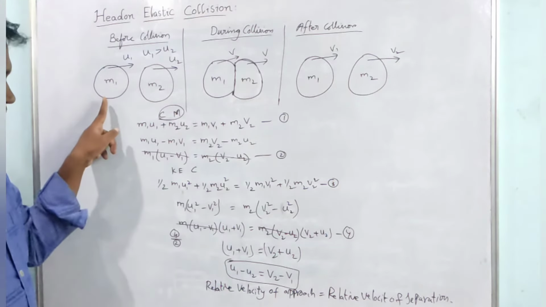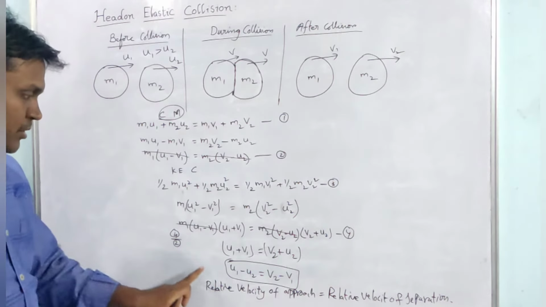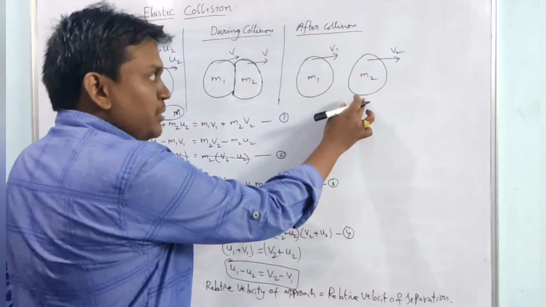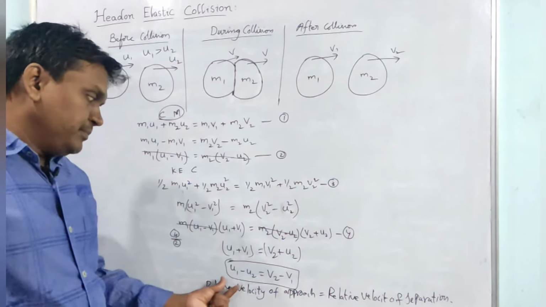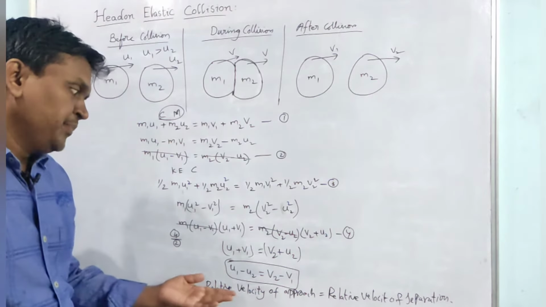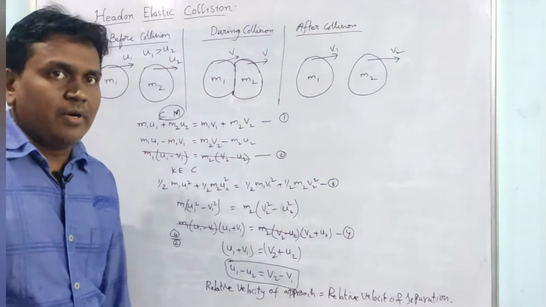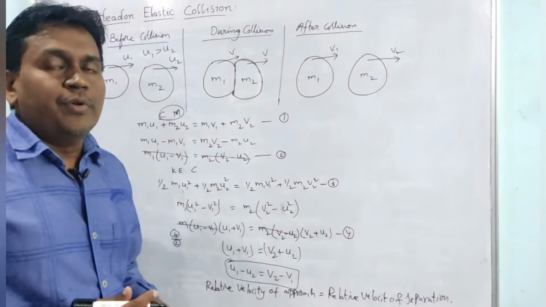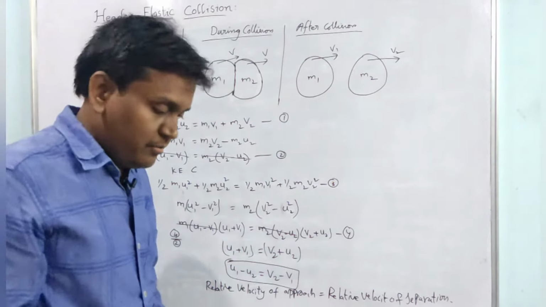See here, u1, as I said before, u1 is greater here, so u1 minus u2, and here v2 is greater, so v2 minus v1. So relative velocity of approach means u1 minus u2, and relative velocity of separation means v2 minus v1. By using this, we are going to find out the v1 and v2 values.